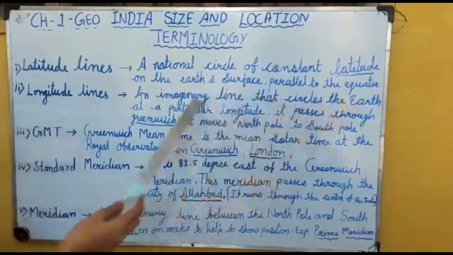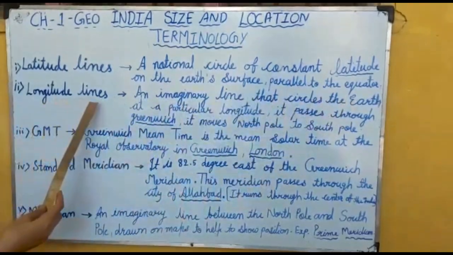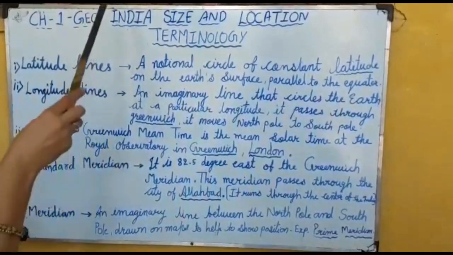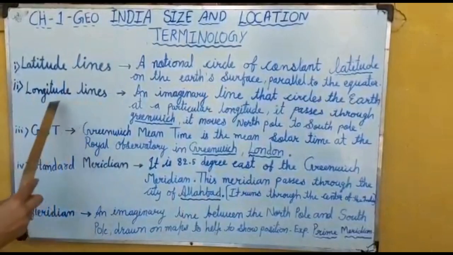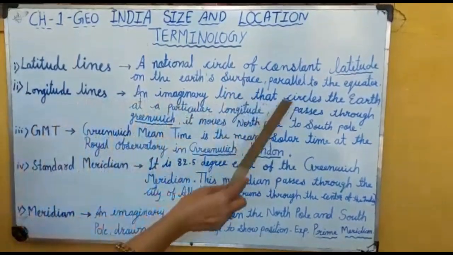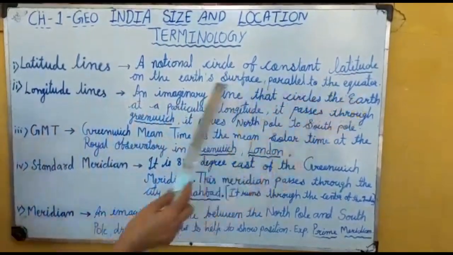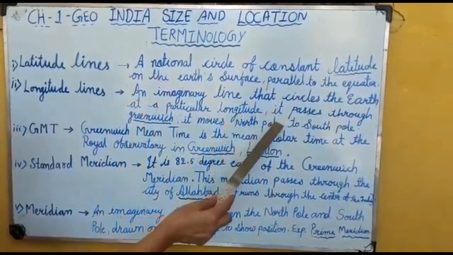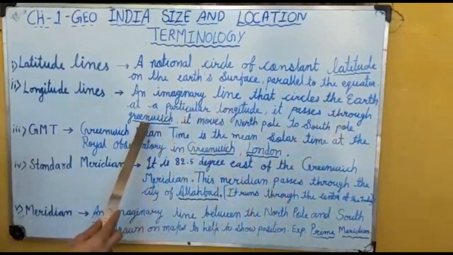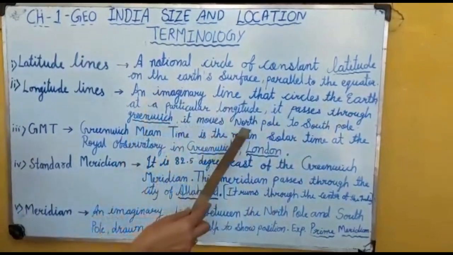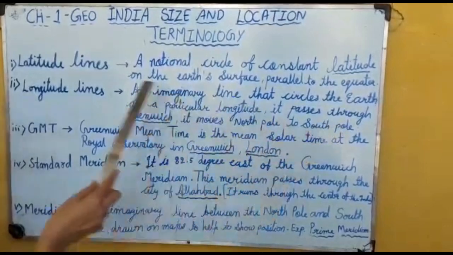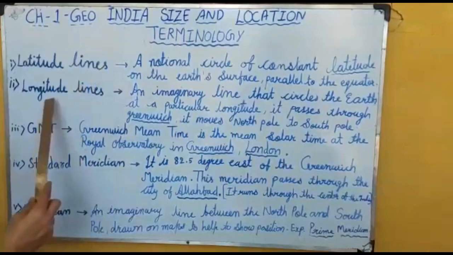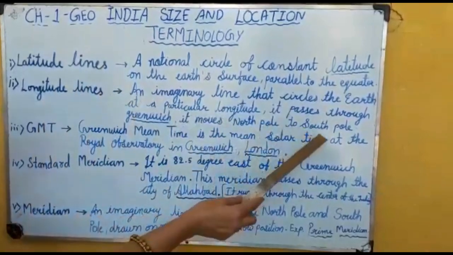Okay, clear. The second one is longitude lines, which are in that position, the vertical lines. These are also imaginary lines that circle the earth at a particular longitude. It passes through Greenwich. It moves from the North Pole to the South Pole, meaning latitude lines move west to east and longitude lines move north to south.